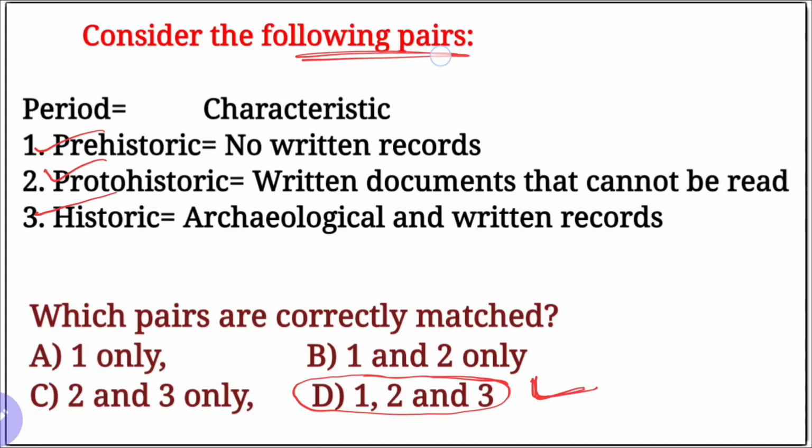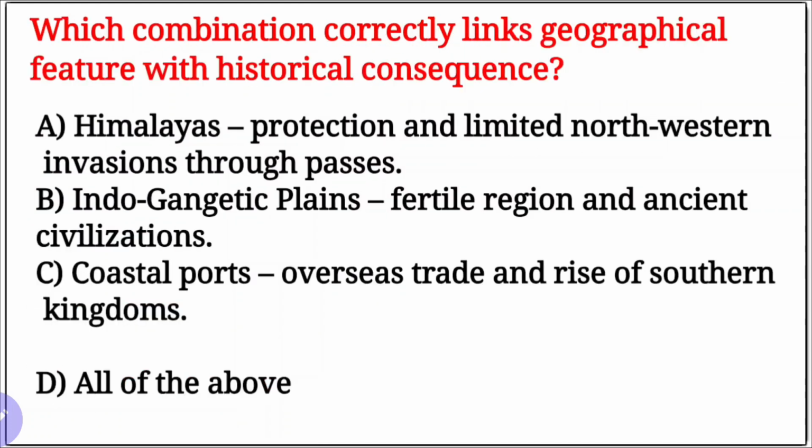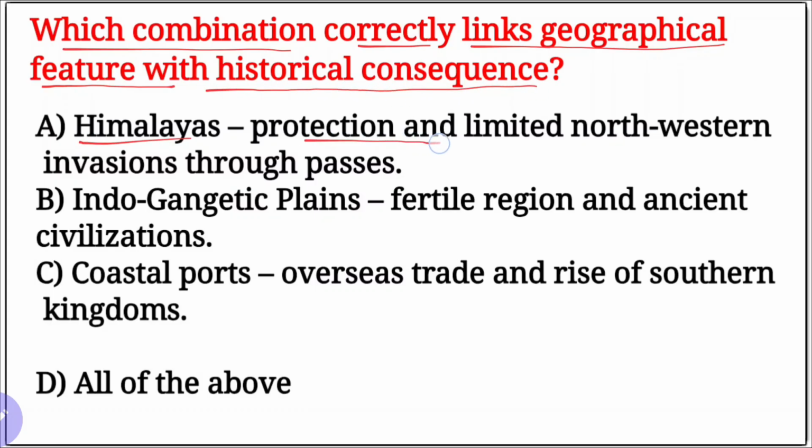Correctly matched these pairs. Next, which combination correctly links geographical feature with the historical consequences? First, A, Himalayas: protection and limited northwestern invasion through passes. Yes, true.